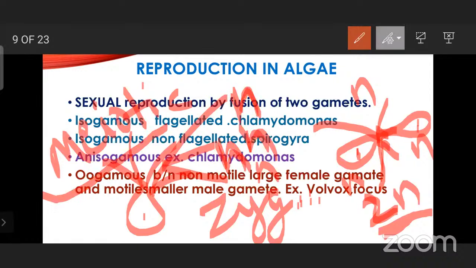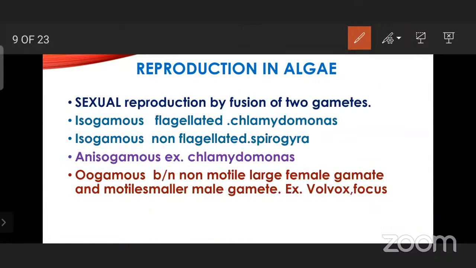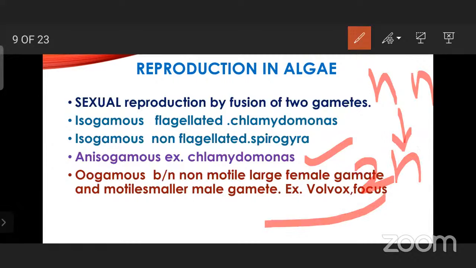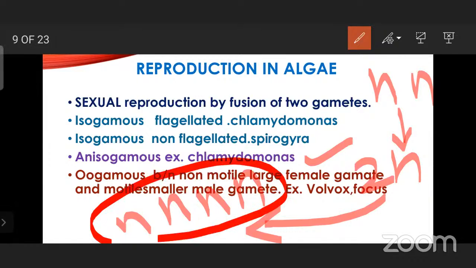I hope you are following. So here, in this manner, the sexual reproduction will be taking place. Here, I have taken the example of Chlamydomonas, where you can see how two gametes which are haploid are going to combine and become diploid, and this diploid is undertaking meiotic division and giving the daughter cells, the new individuals which are haploid. So this is called meiospore.